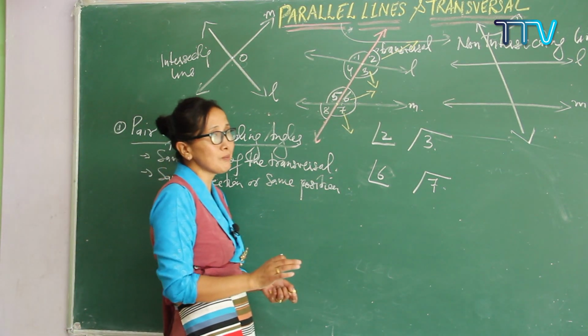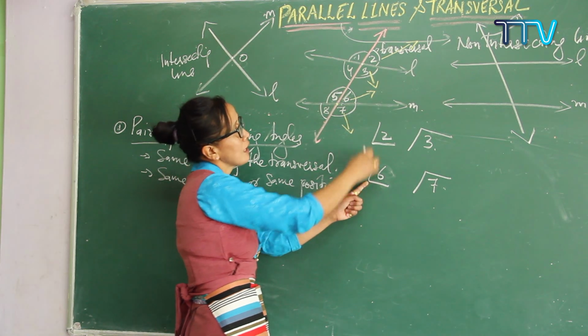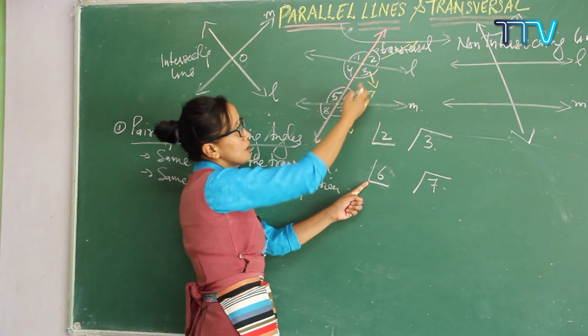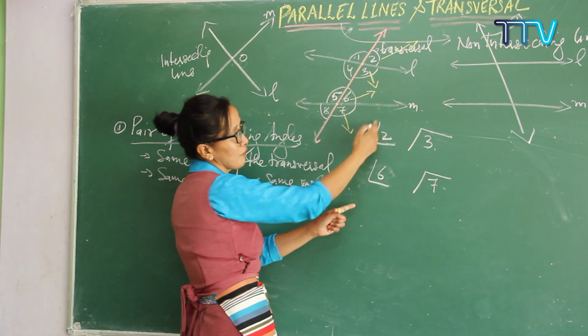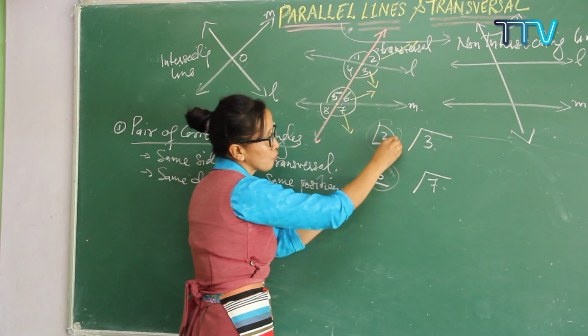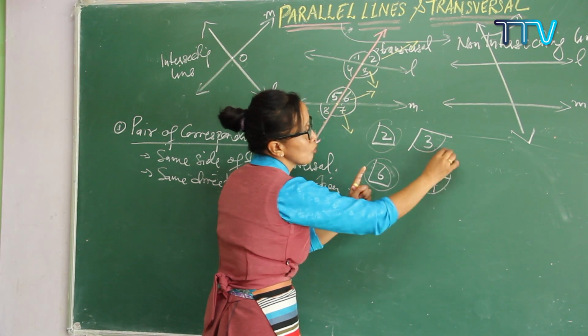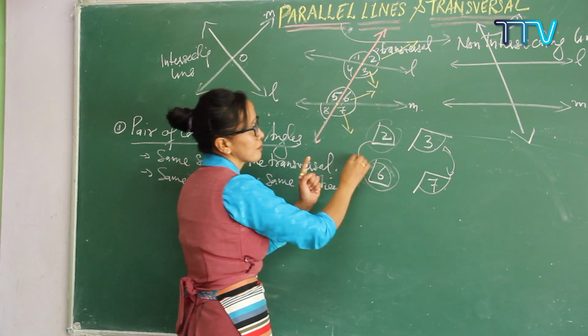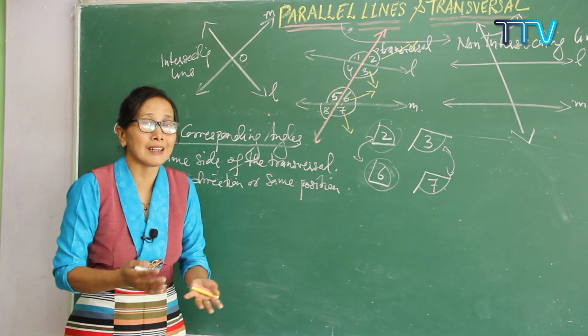Which two have the same directions? 2 and 6 have the same directions, and 3 and 7 have the same directions and also the same position. This and this have the same position because the angle is forming on this side, and here the angle is forming down. So these two are in the same position, and these two are in the same position. By looking at this, you can identify the corresponding angles easily.